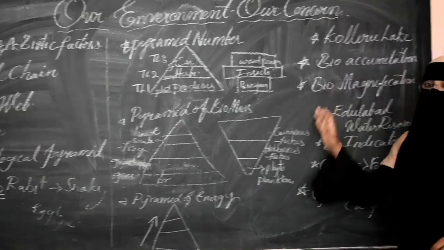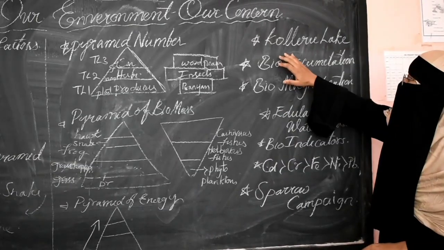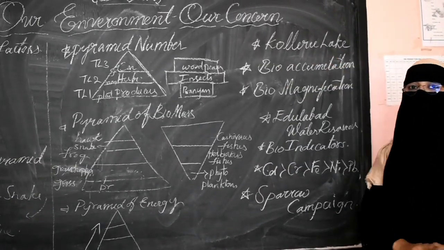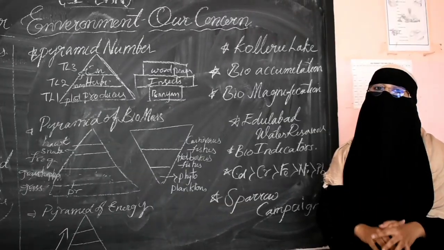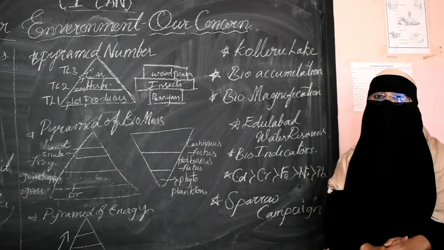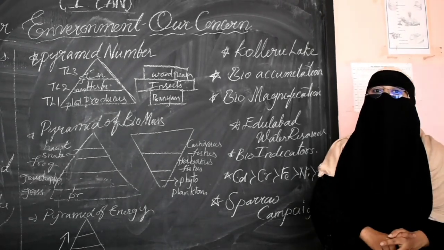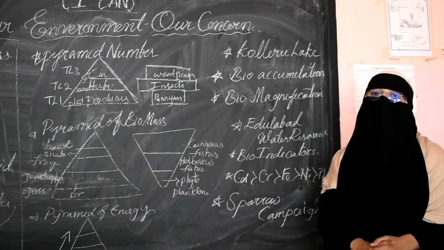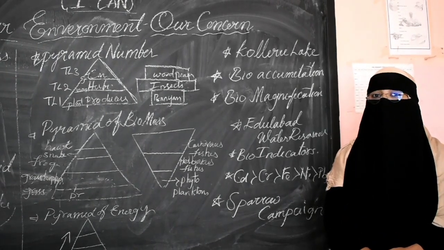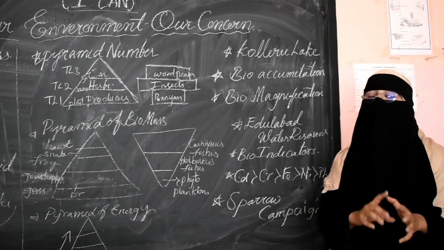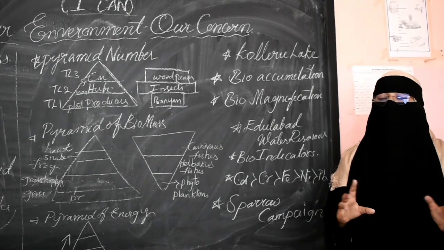Now the next important thing in this chapter is about the Kolleru Lake. You might have heard about this beautiful Kolleru Lake, which is present within the Krishna and Godavari districts, and it has been declared a bird sanctuary. Why? Because 20 lakh birds visit there every year. So it looks too beautiful.